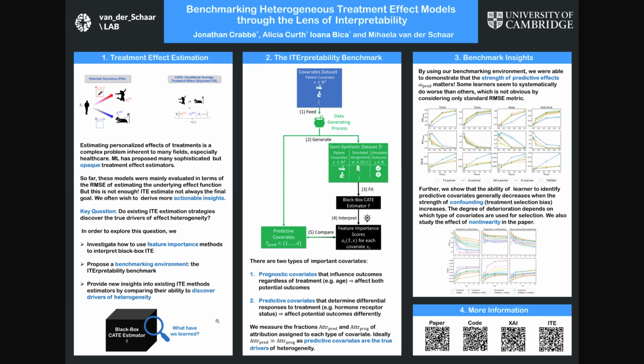Yet, understanding these models can be crucial. In a medical context, for example, discovered knowledge on treatment effect heterogeneity can inform treatment, prescription, and clinical practice. In this work, we therefore use post hoc feature importance methods to identify features that influence the model's predictions. This allows us to evaluate treatment effect estimators along a new and important dimension that has been overlooked in previous work. We construct a benchmarking environment to empirically investigate the ability of personalized treatment effect models to identify predictive covariates that determine differential responses to treatment.